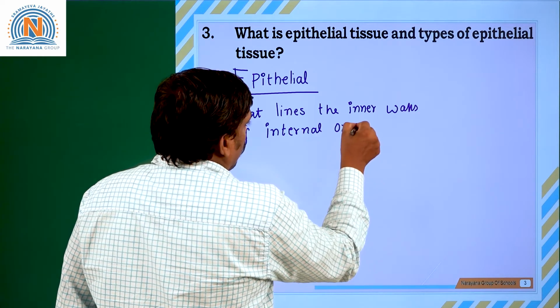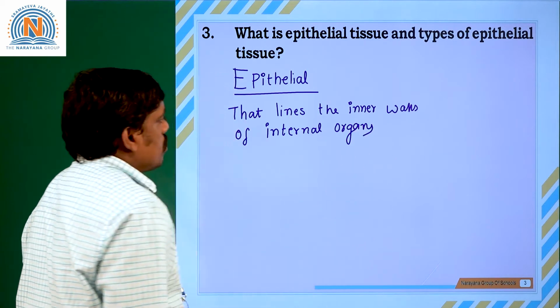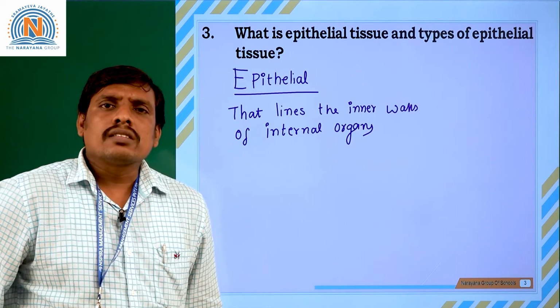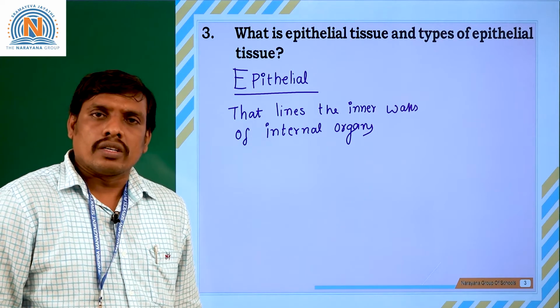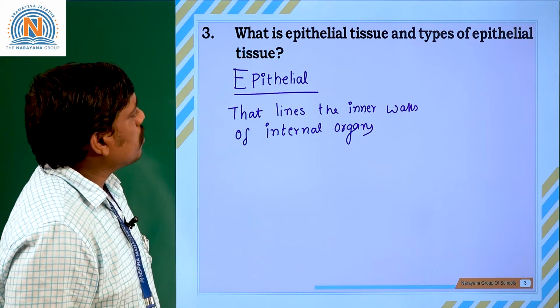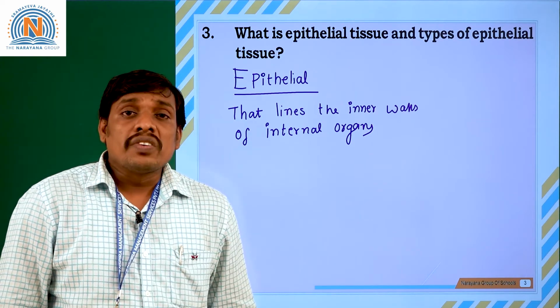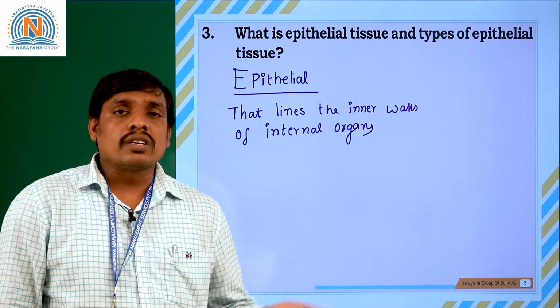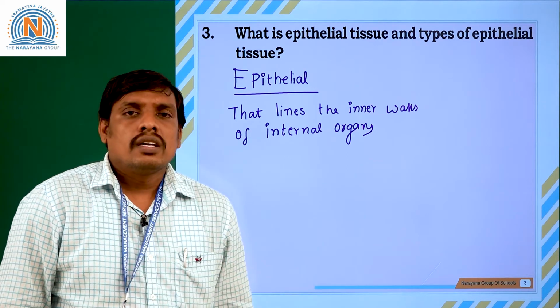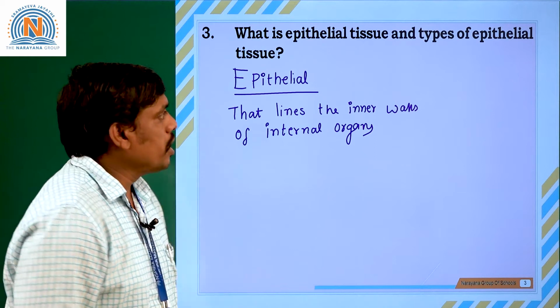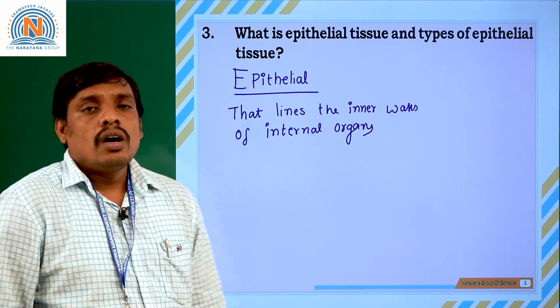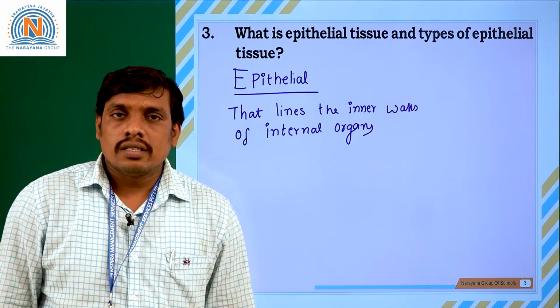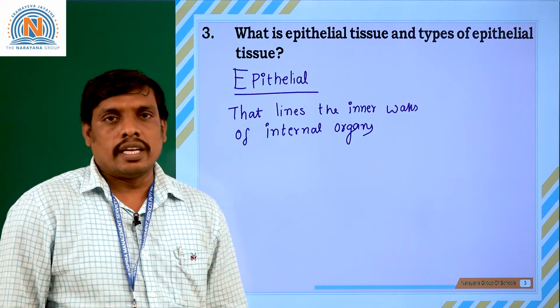Not only the internal linings, it also lines the outermost surface of the organs. So an epithelium is a covering layer, thin or thick.